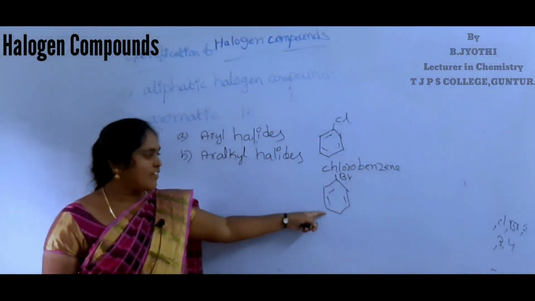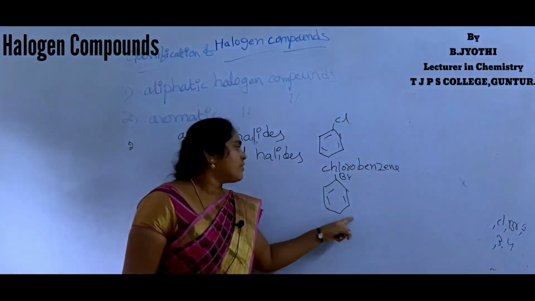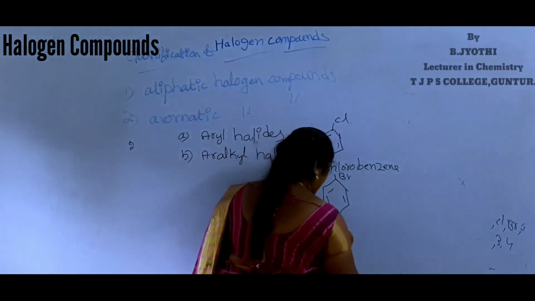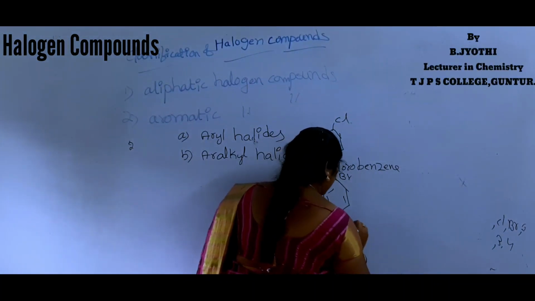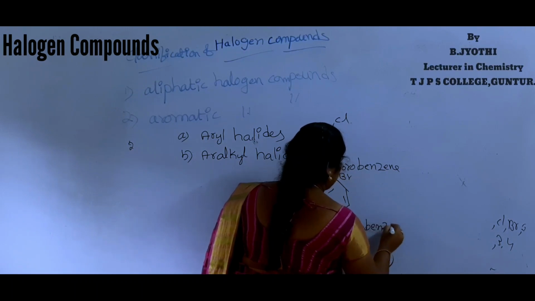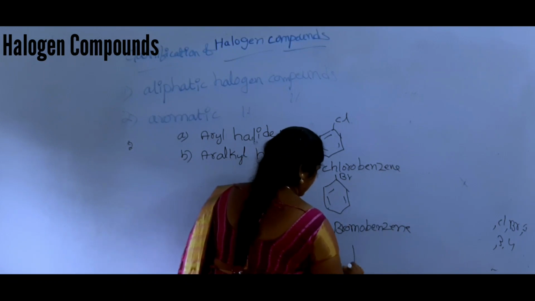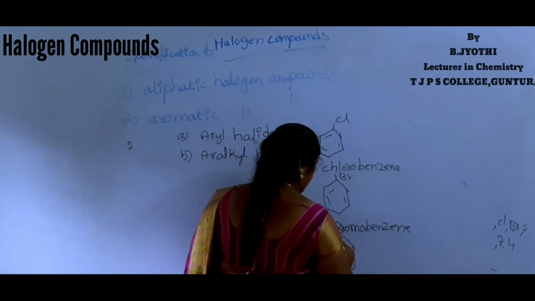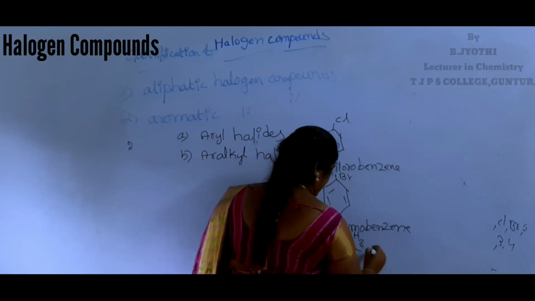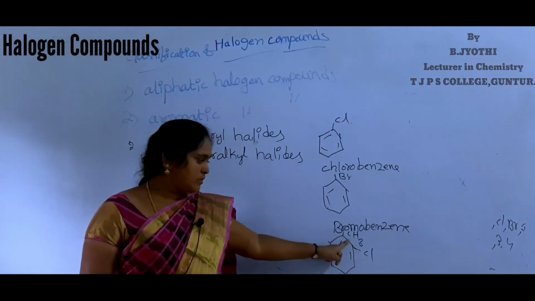What is this compound name? Correct, bromobenzene. Another example: orthochlorotoluene.